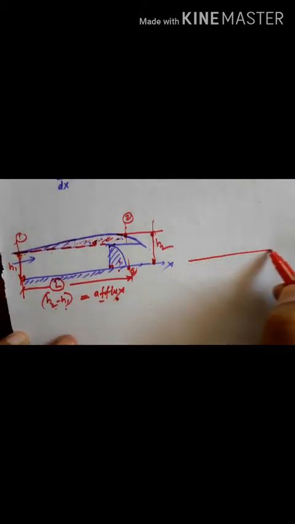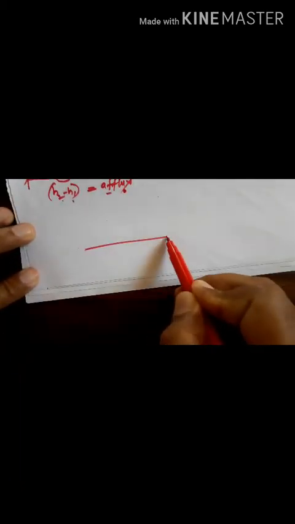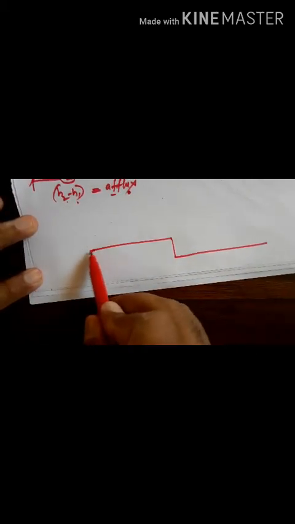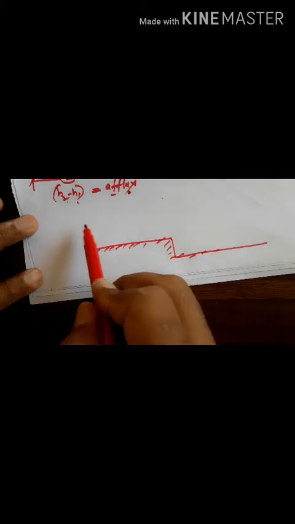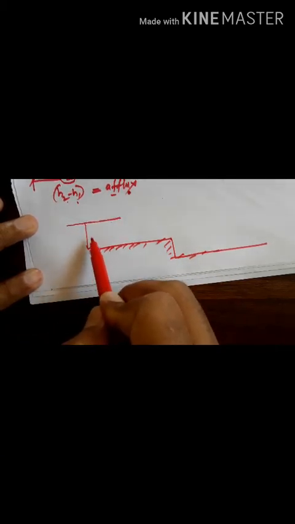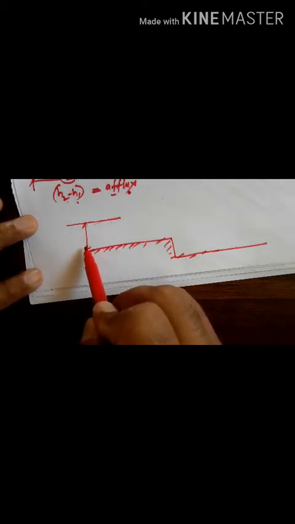Suppose this is the channel, and suddenly a drop is present here like this. This is the bed of the channel. Then the water will be flowing with a uniform depth. Up to here is uniform flow.